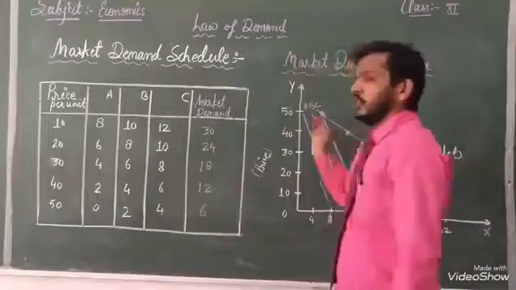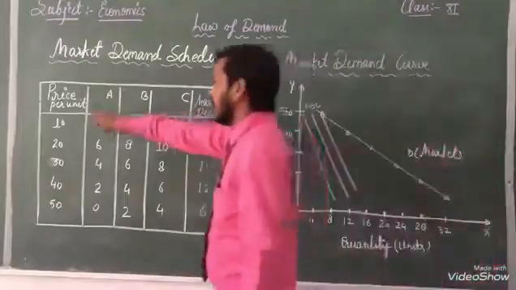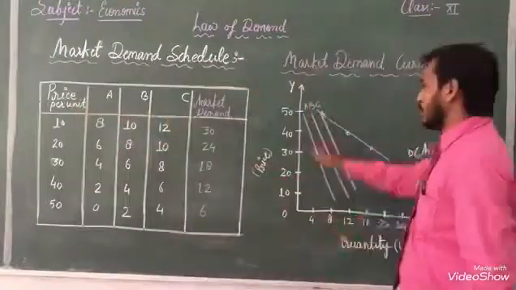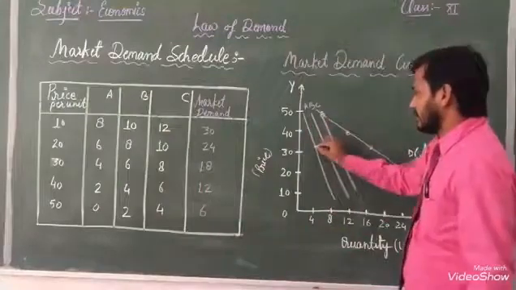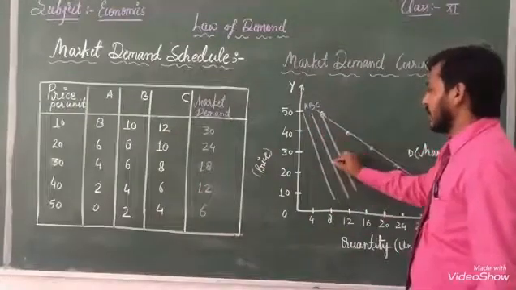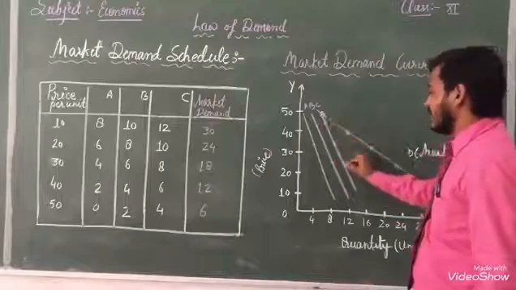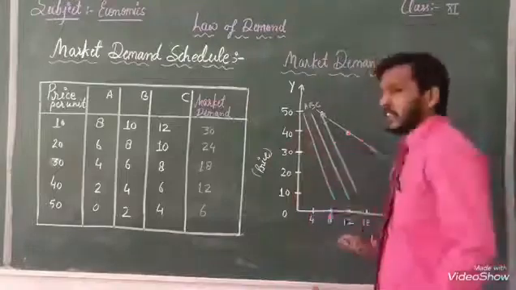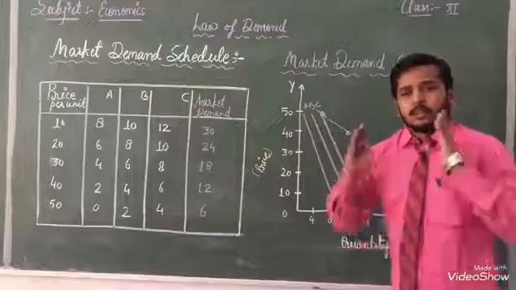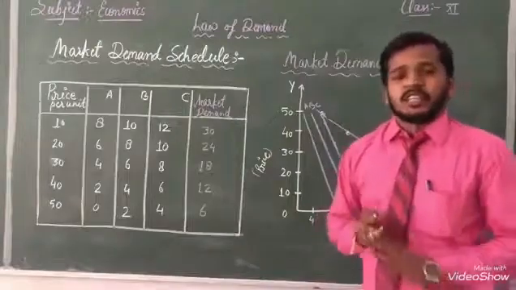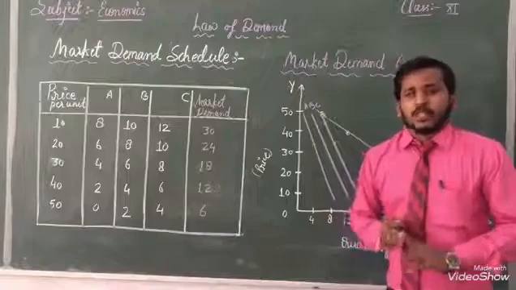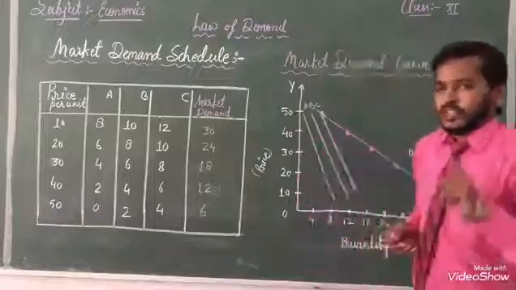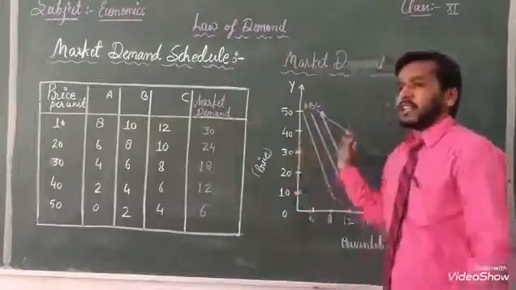Otherwise, it was only to explain it to you. Here, price per unit for A, B, C. As well as if you want, you can explain here accordingly. Okay. This is just for example. This is not correct, these are imaginary lines. I imagined and made them here. मैंने इसे एक माना है, मानक के अनुसार ऐसे बनाया है. When you make it on a graph, it should be 100% neat and clean, and the exact answer will come. Here on the board, I just made this line for example to show you. So this is the difference between individual and market demand.